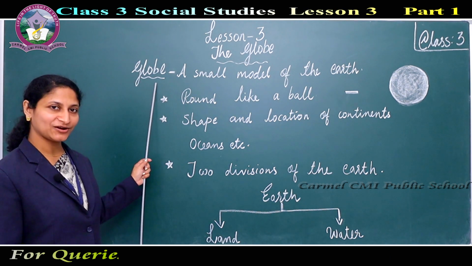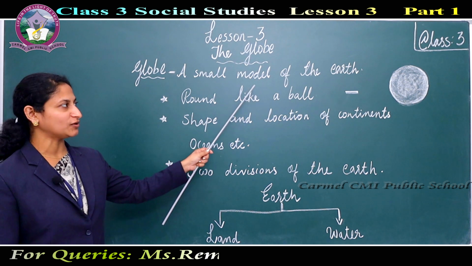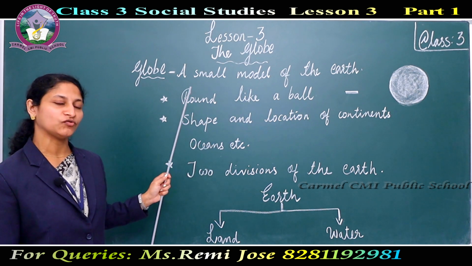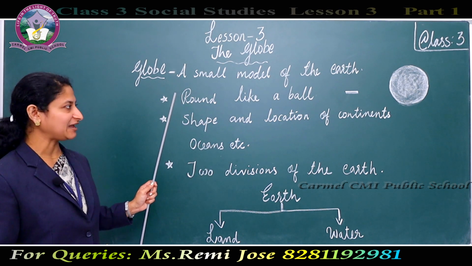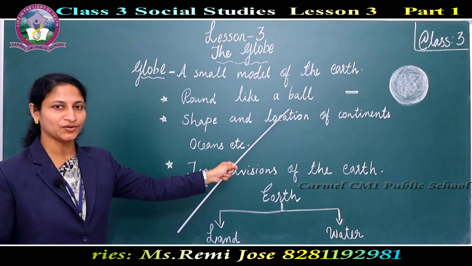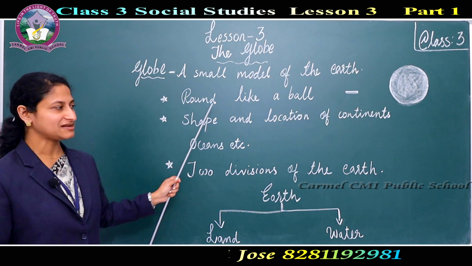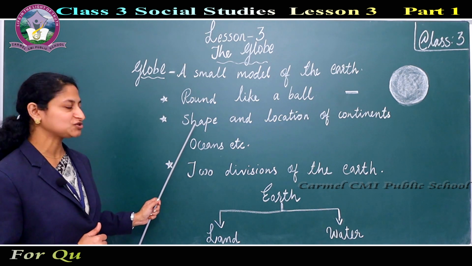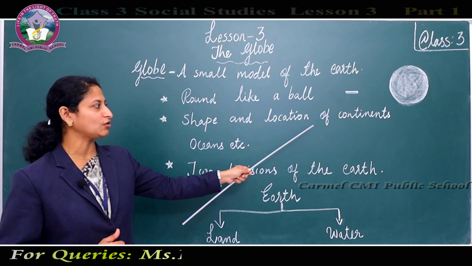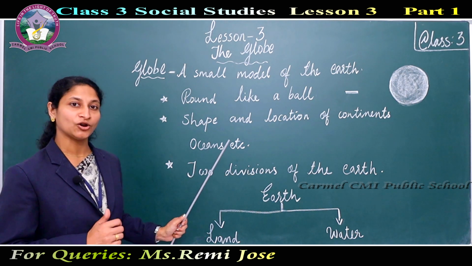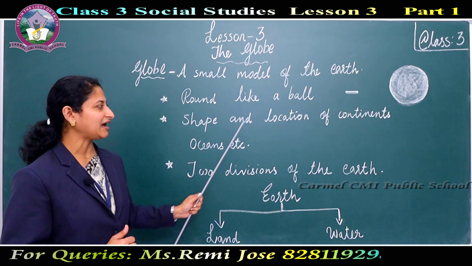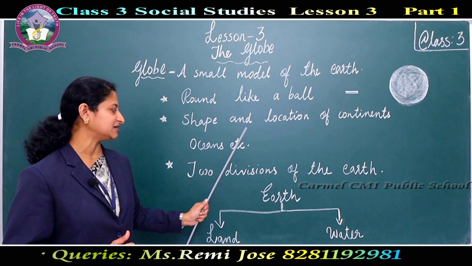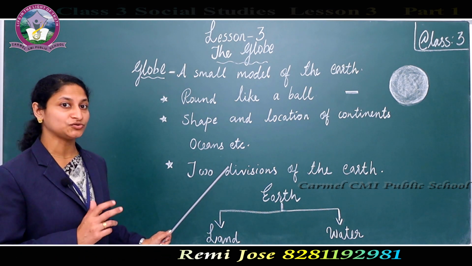Globe. What is a globe? A globe is a small model of the earth. And what is the shape of the globe? The shape of the globe is round like a ball. Then how does the globe help us? The globe helps us to know the shape and location of the continents and oceans. The globe helps us to know the shape of the earth, and also it helps us to locate continents and oceans on the earth. And also we have studied the two divisions of the earth.